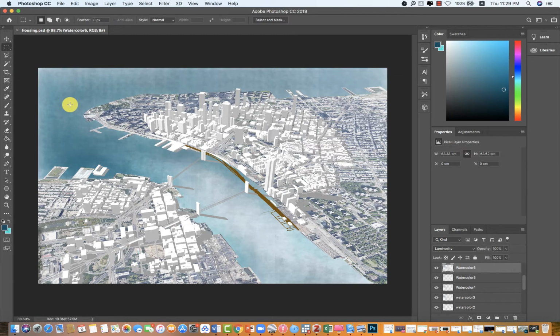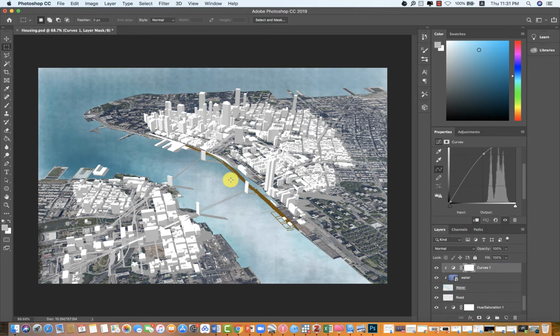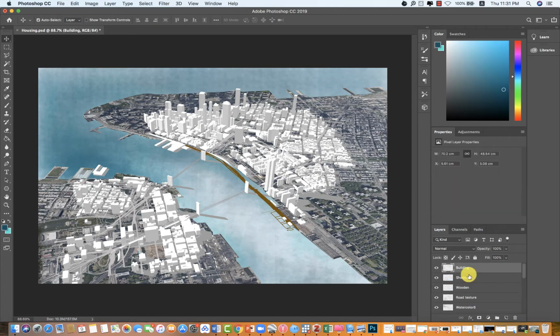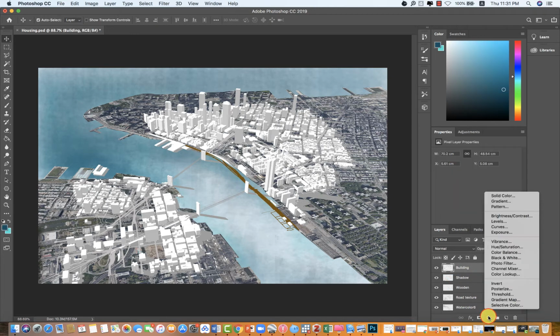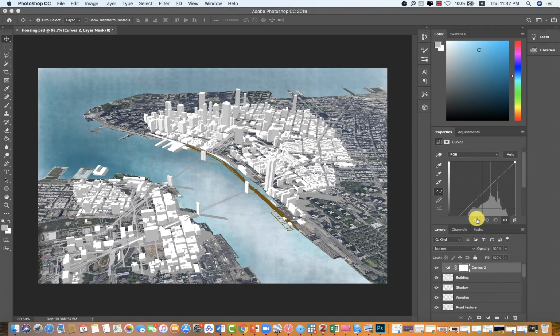I just found out I made a little error here. You can see this curve layer. I just want this adjustment layer applied for the water layer. So I need to click this icon. Now I feel like my building is too bright. Apply the adjustment layer, which is curve. Lower the curve.